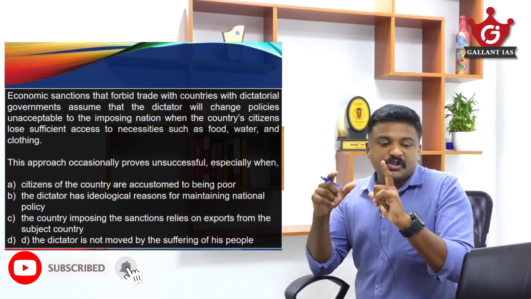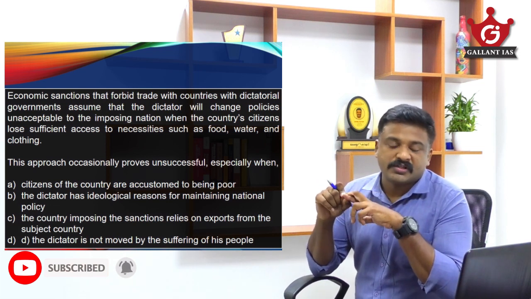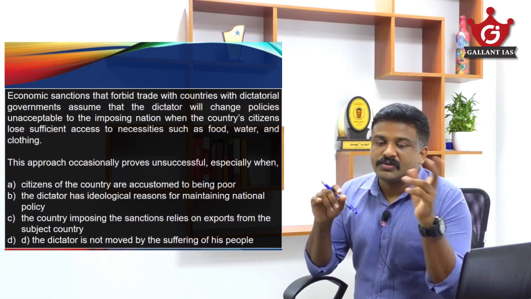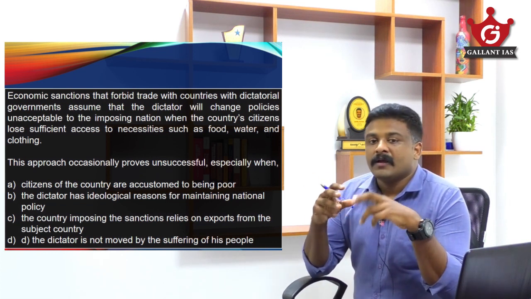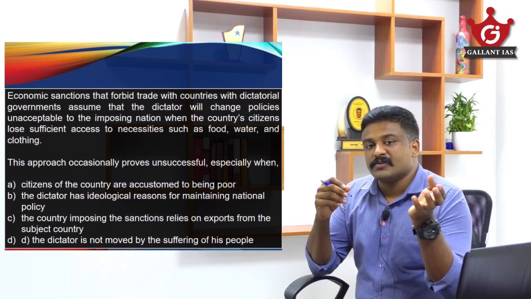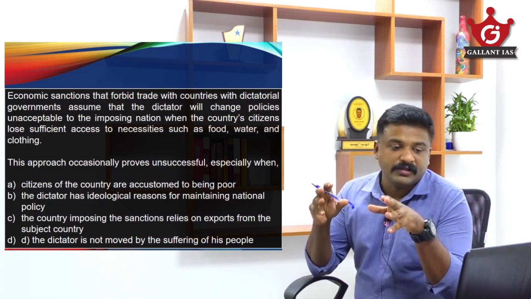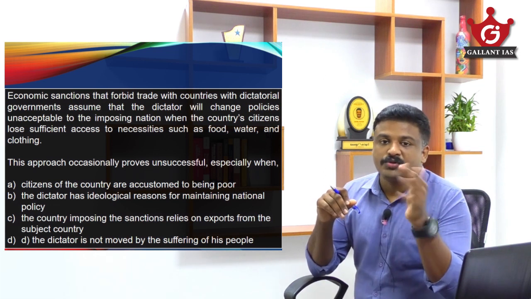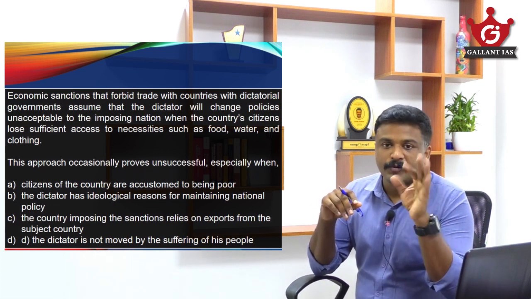Dictator has ideological reasons for maintaining national policy. Yeah, this is about changing his national policy. This is asking about changing the policy of these dictatorial governments. It is not about maintaining the national policy. So that is also totally illogical, or it is opposing, contradictory.